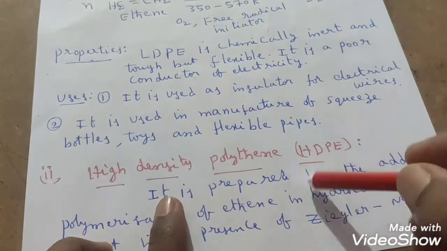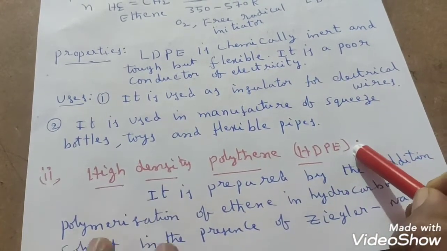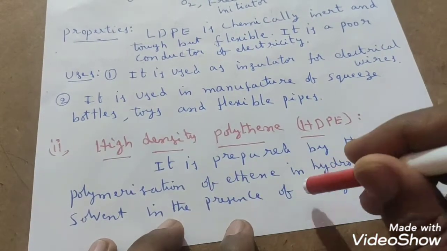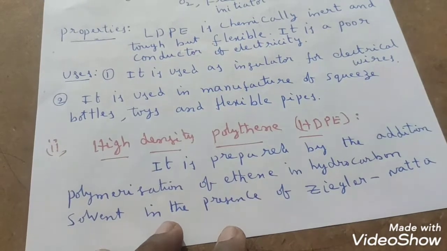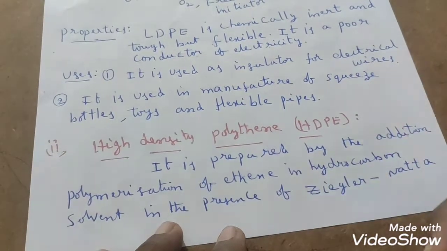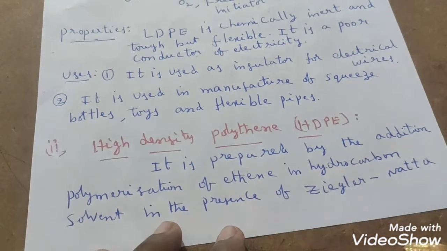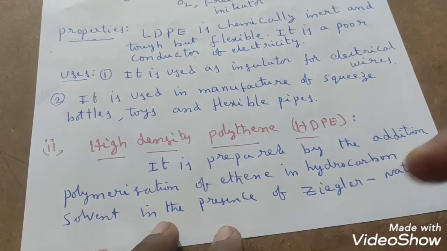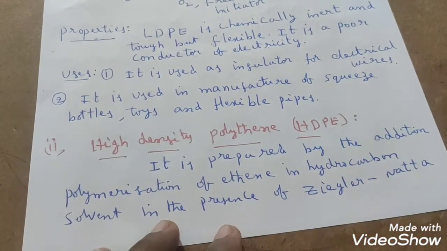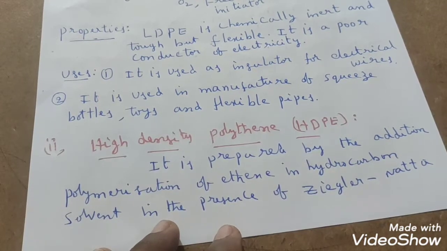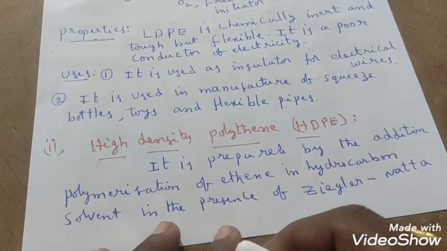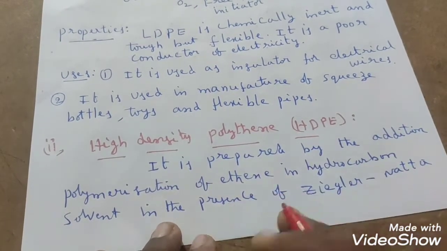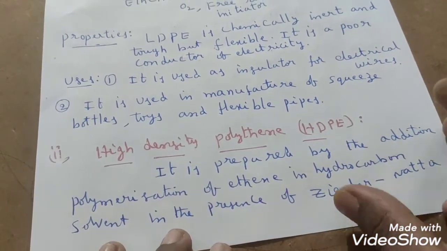High density polythene is represented with HDPE. HDPE is nothing but high density polythene. Then how do we prepare this high density polythene? The reaction is the same, only the conditions are different. At different conditions, a different type of polythene you will get, right? Here the conditions we have to maintain are: it is prepared by the addition polymerization of ethene in a hydrocarbon solvent, any hydrocarbon solvent, in the presence of Ziegler-Natta catalyst.